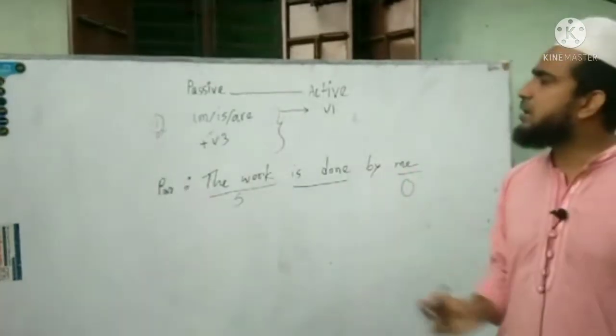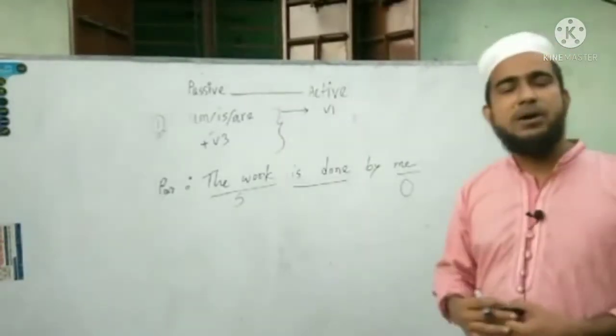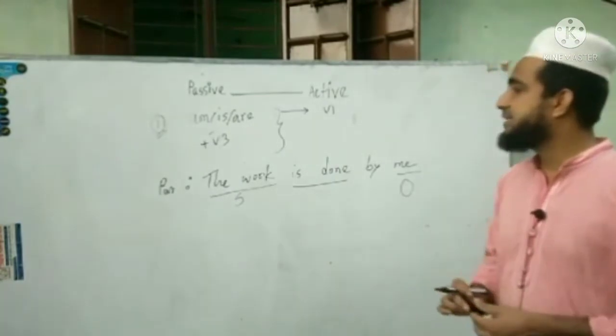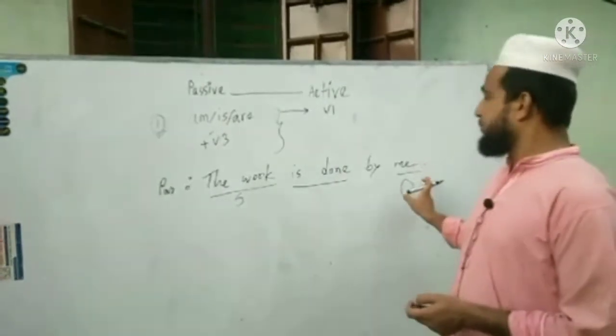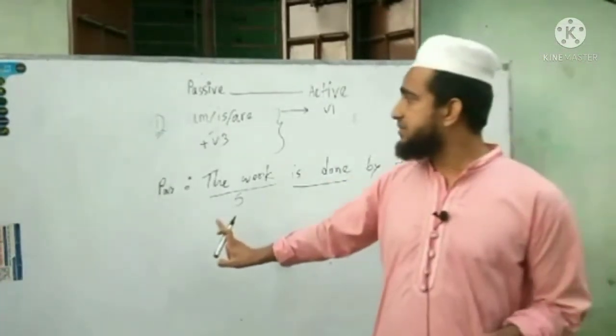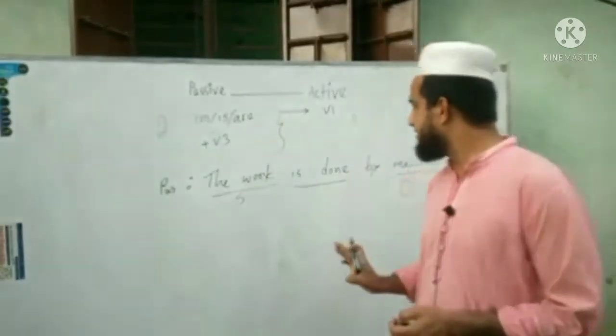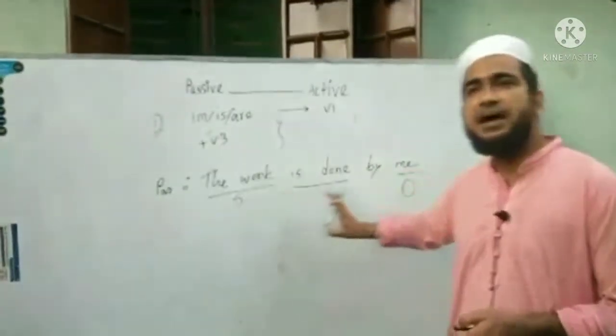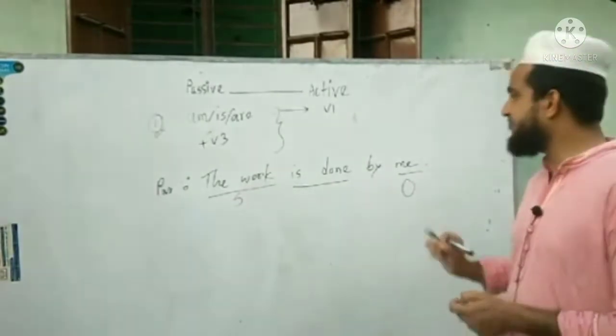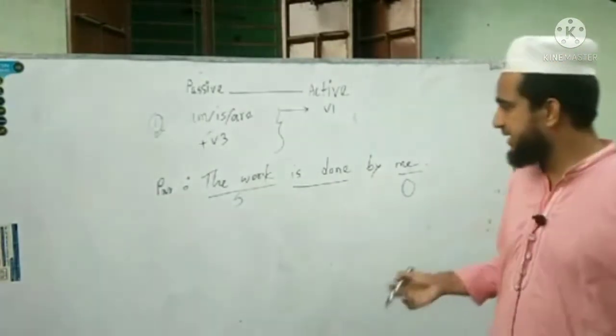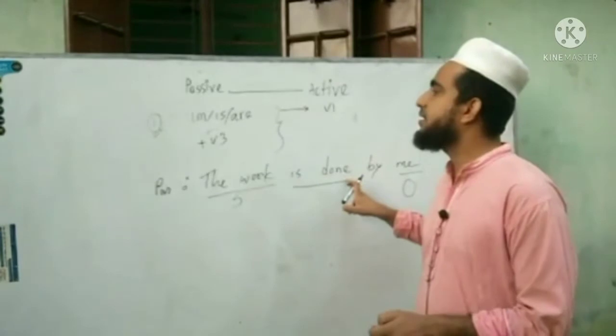So what is our formula? The rule is: the object will become the subject in the active voice, and the subject will become the object. What is the rest? The rest is am, is, are and verb 3.